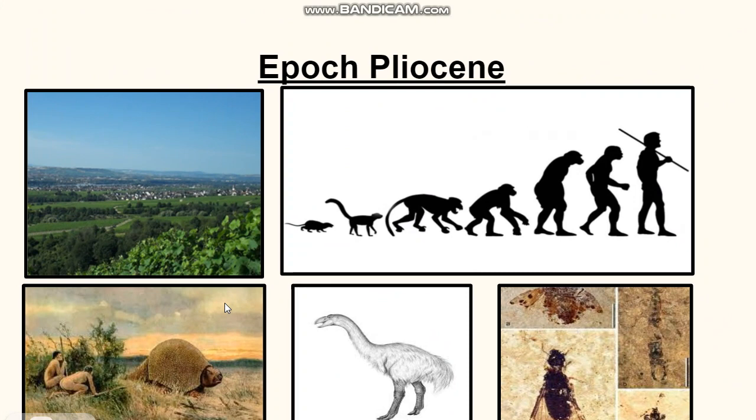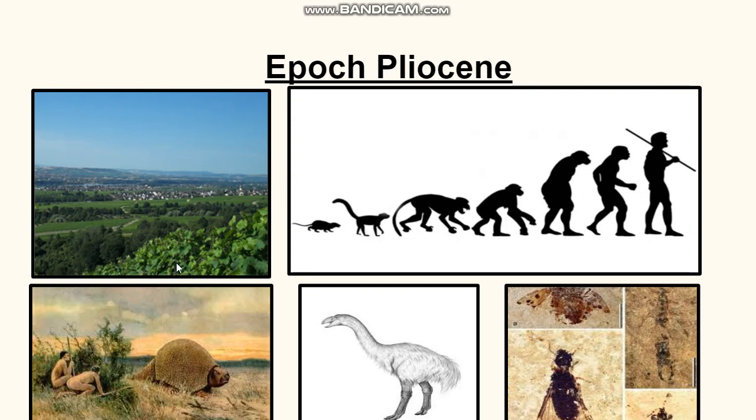And next is the Pliocene epoch, which is very important because in that epoch there was evolution of man from apes, and there was evolution of the grassland ecosystem. There were flowering plants and the extinction of forests, and there were two other important events, the evolution of birds and insects, which appeared in the Pliocene. But the most important event of earth history, the evolution of man from the apes, occurred in the